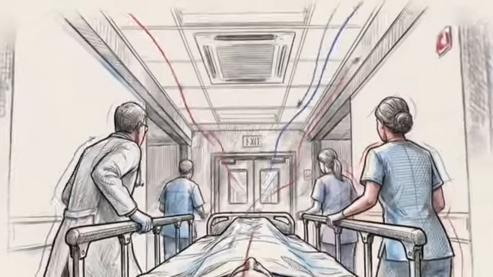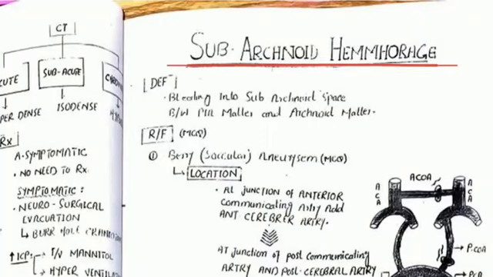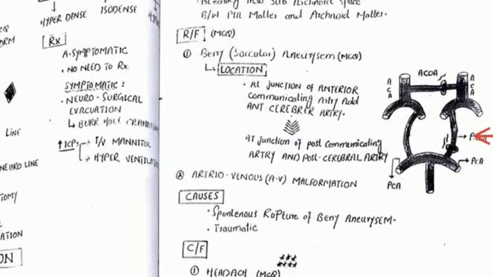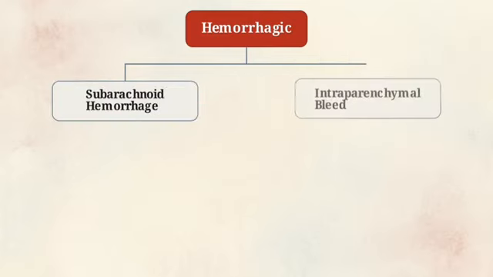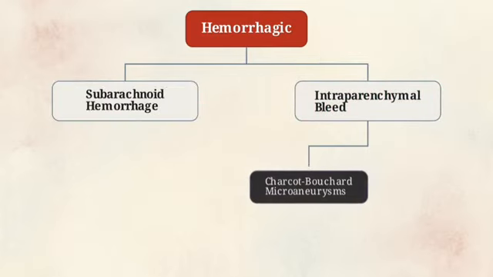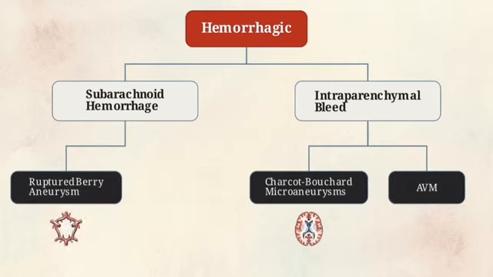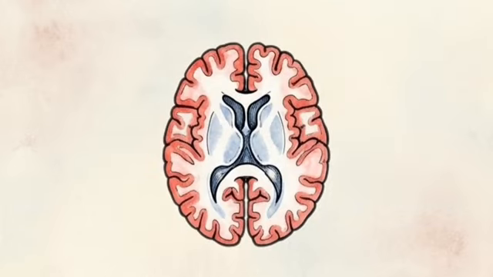On the hemorrhagic side, we focus first on subarachnoid hemorrhages, which are often the result of a ruptured berry aneurysm. As noted in these clinical markers, systemic conditions like Marfan syndrome or polycystic kidney disease increase the risk of these abnormal arterial dilations. Finally, we distinguish these subarachnoid bleeds from intraparenchymal hemorrhages, such as those caused by the rupture of Charcot-Bouchard microaneurysms deep within the brain tissue. Viewed side by side, the difference is clear.